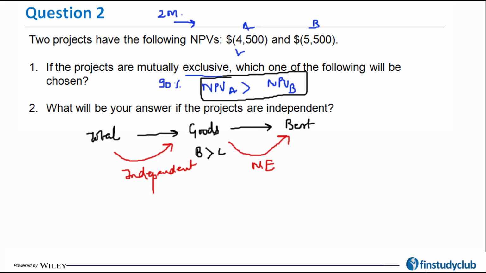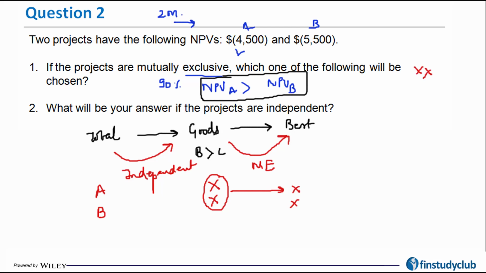What I'm trying to tell you here is that out of the total options that you have here, A and B, no project is good because both of the projects are having negative NPV. So if the project would have been independent, I would have not selected either of the two. And since both of them are not the good ones, there is no question of selecting the best out of those. So the answer to that is I am not going to select any project.